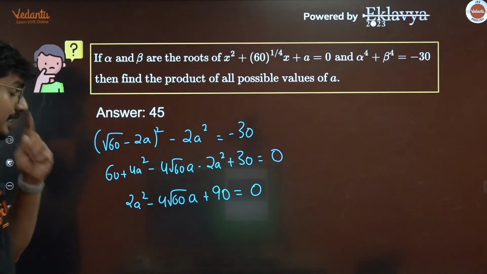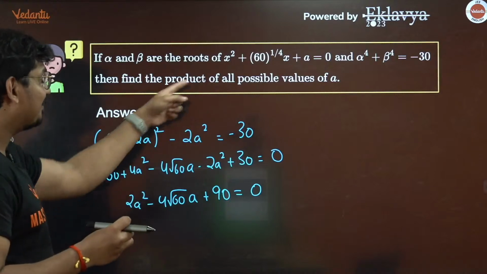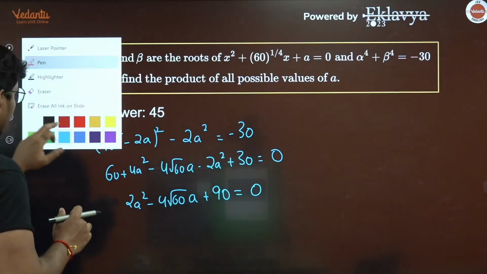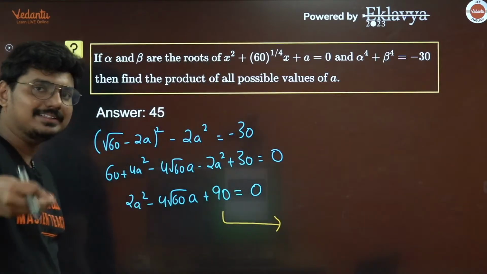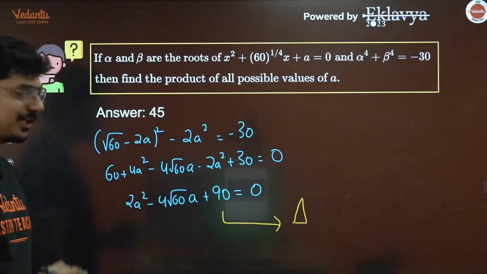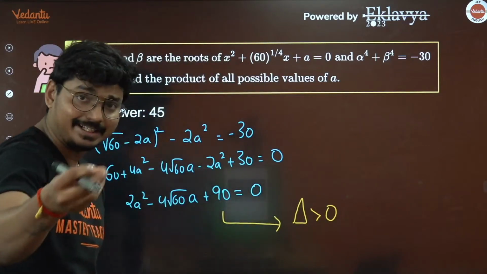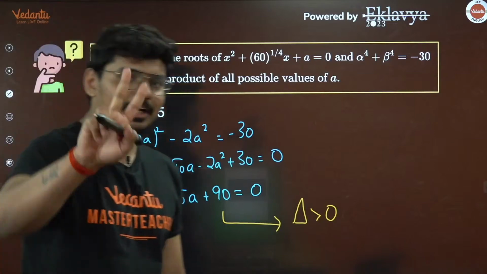Now what are we interested in figuring out here? We are basically interested in finding out the product of all possible values of a. This is a quadratic equation, and if you find the discriminant of this, it is definitely greater than 0, which indicates that we'll definitely get two values of a.